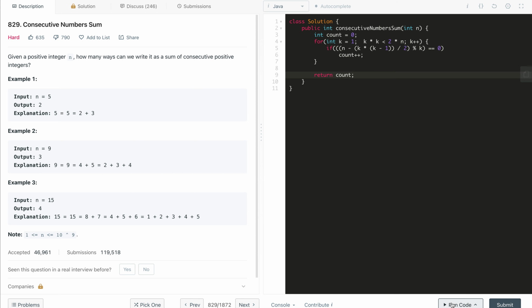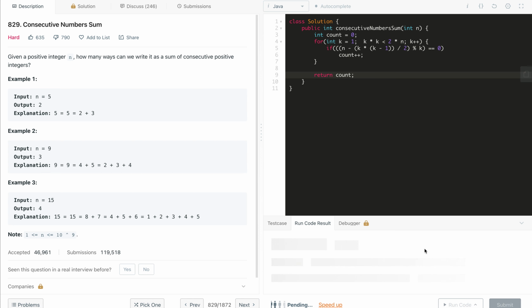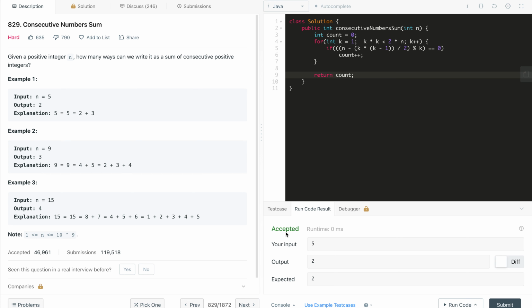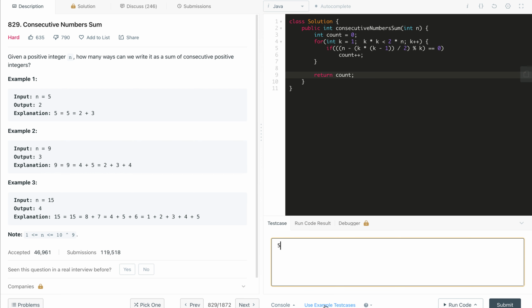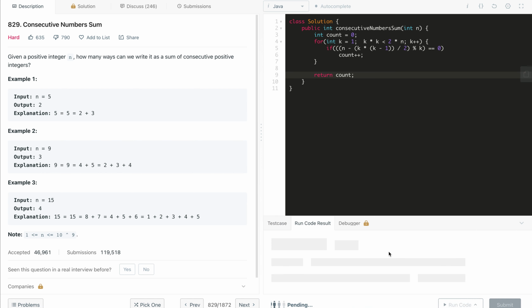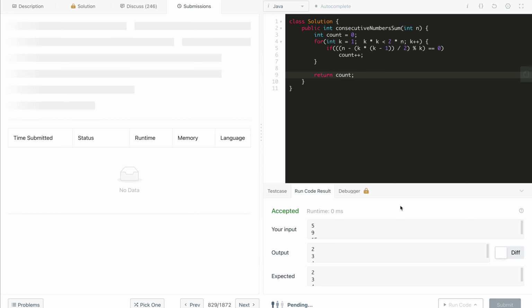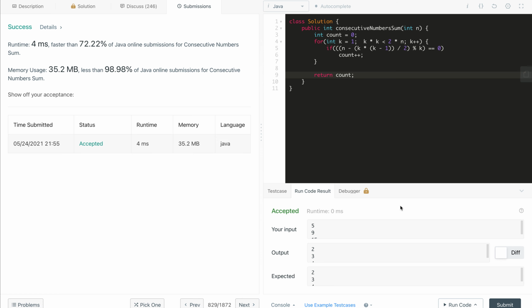So let's compile this code and see if it compiles and the test case passes. It's running. I don't know why it is taking a little extra time, maybe I don't have a premium account. So we are getting the correct answer for 5. Let's try other test cases, and if it works, we can submit this code. It's taking a good amount of time again, but it's working. Now we can submit this code. So this is the solution, a very small solution, and it got accepted.